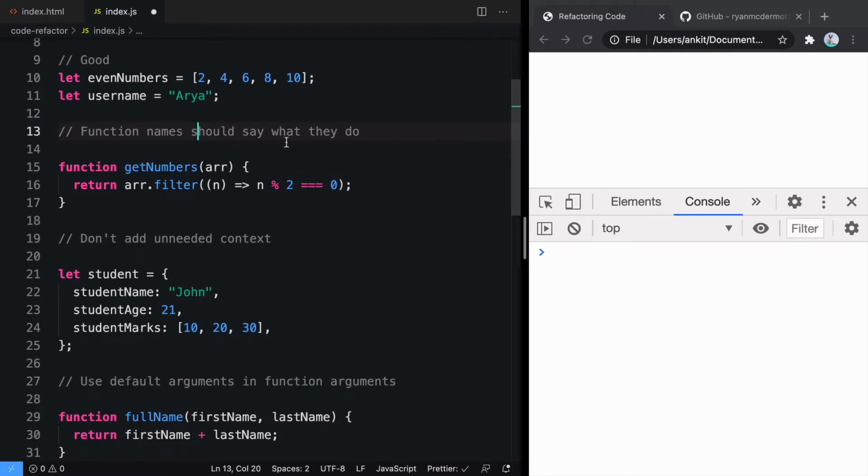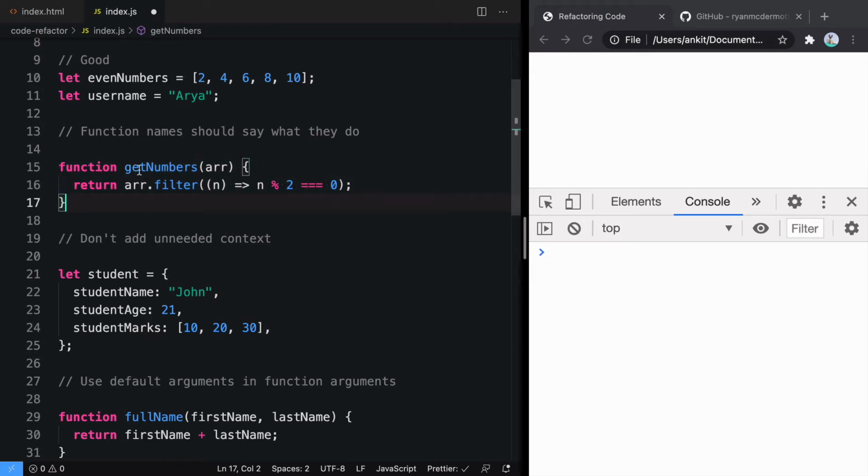Function names should say what they do. A function is a store of action. They always do something, so it will always be a verb, something like get numbers, get odd numbers, add data, add student, remove student. These are some of the actions that you will be performing using a function. So name your function based on the action that function performs.